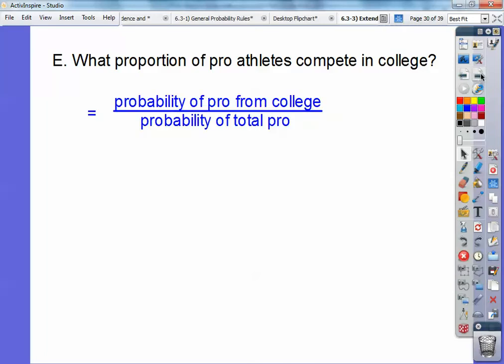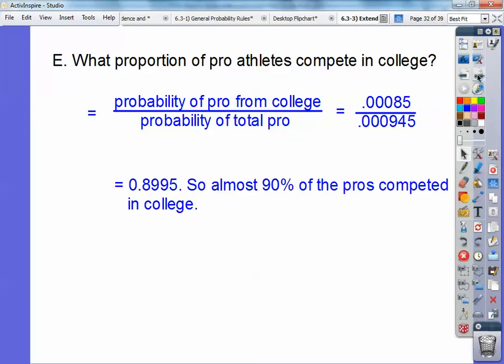Okay, so you've got to find out, remember, probability is favorable divided by total. So what's the favorable, that competed in college, and then the total that played pro all together. So the probability of who was pro came from college, and then the total right here. Okay, so we found from before that this was 0.85, this was 0.000945, 0.00085, sorry. And then you get about 90% of the pros competed in college. Okay, when you crank that out.